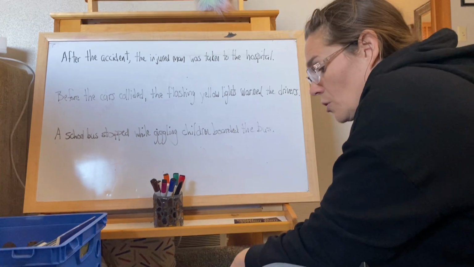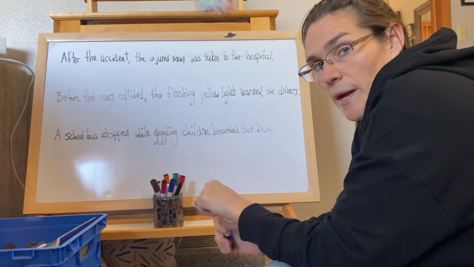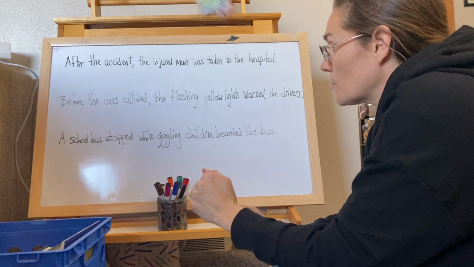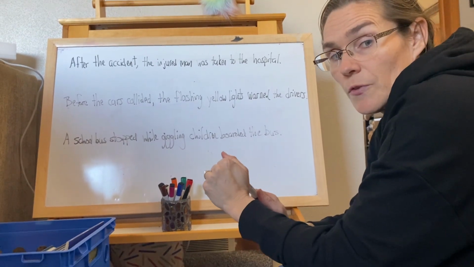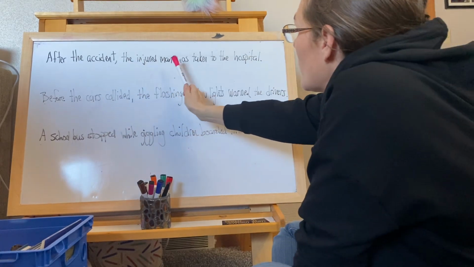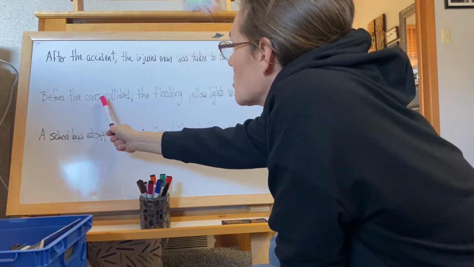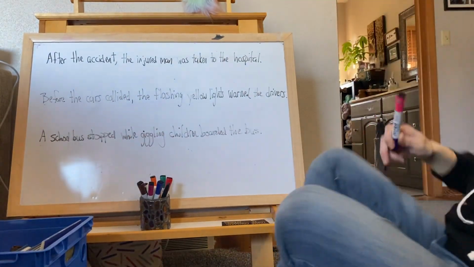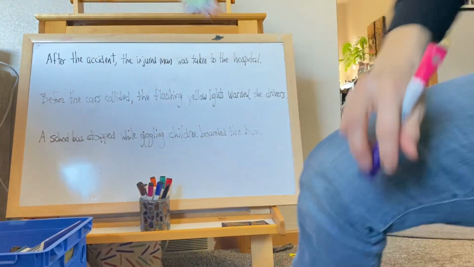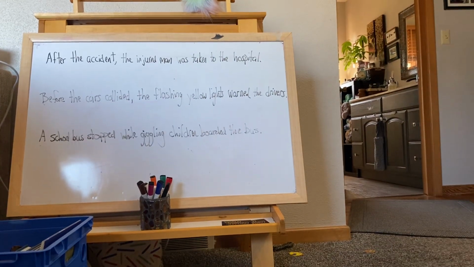Okay, so I will read the 3 sentences so you can write them down. But please pause it, write them all down, and then start the video once you have all 3 of these written down. After the accident, the injured man was taken to the hospital. Before the cars collided, the flashing yellow lights warned the drivers. A school bus stopped while giggling children boarded the bus.